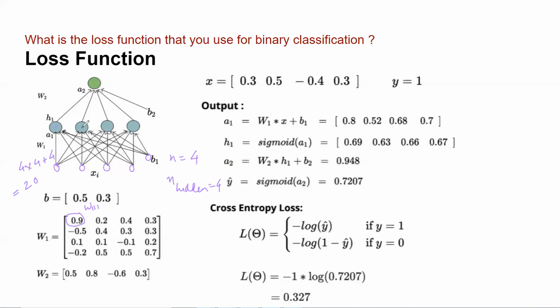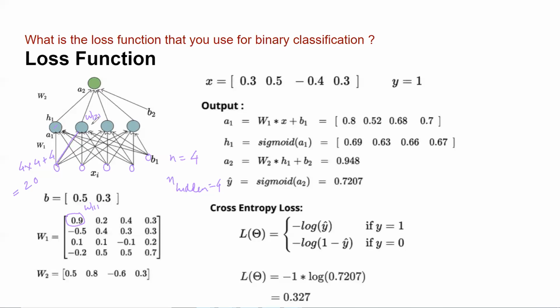If I want to represent the weight of the second neuron of my first hidden layer getting input from my first input, I write 1, 2, 1. The first 1 represents the hidden layer, the first hidden layer. It is the second neuron of the first hidden layer, and it is getting input from my first input.